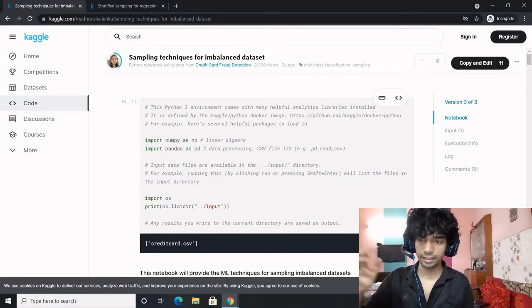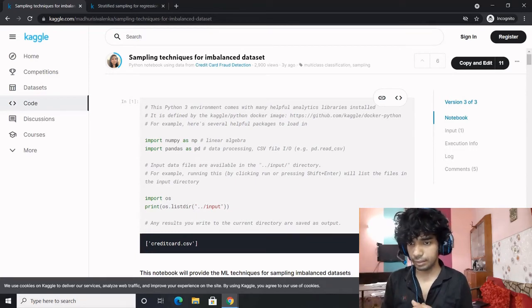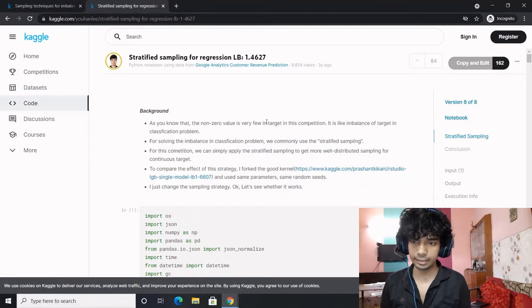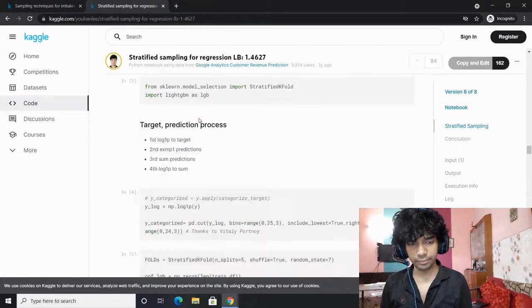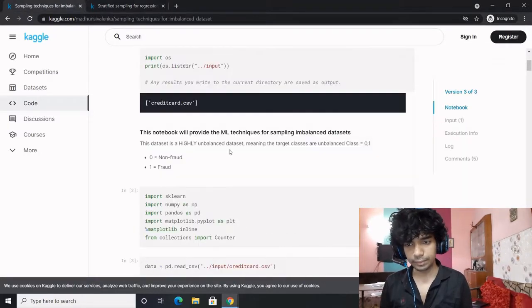Let us continue our discussion with sampling techniques, different sampling techniques and their implementation. We already know about sampling techniques. There are various sampling techniques, how they are utilized and how they are implemented, but let us learn and understand about the different sampling techniques and their implementation. This is my first pick for the notebook: sampling techniques for imbalanced dataset, and the other one is stratified sampling for regression. These are quite interesting notebooks which I would love to discuss with you. So let us begin one by one.